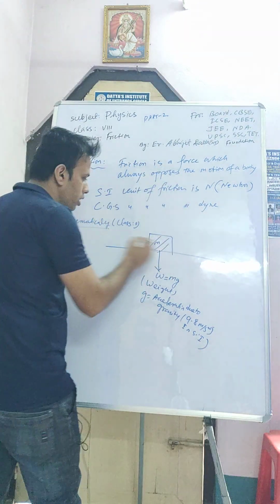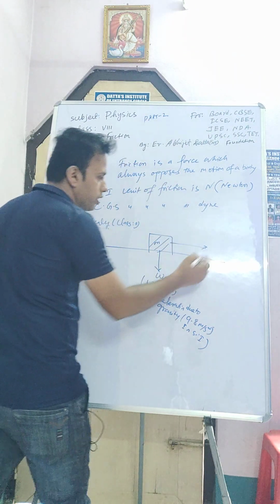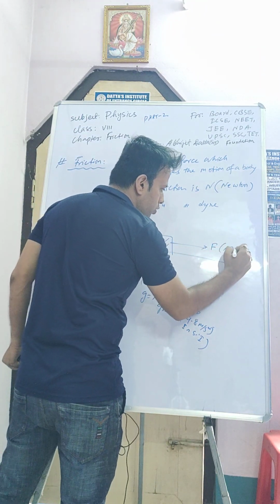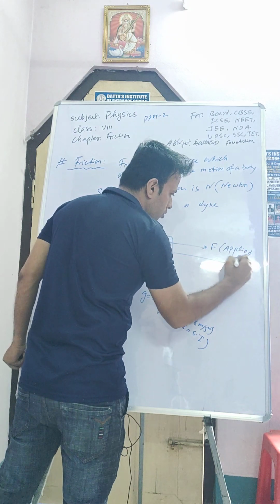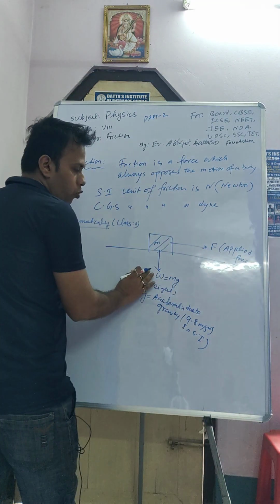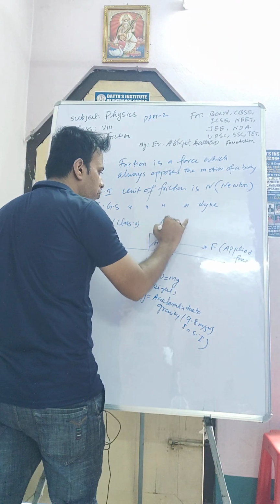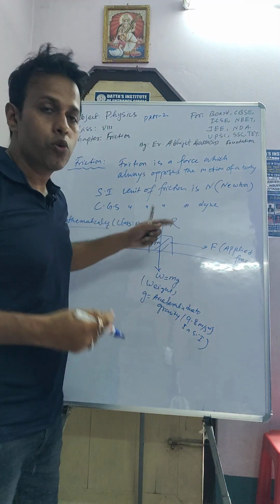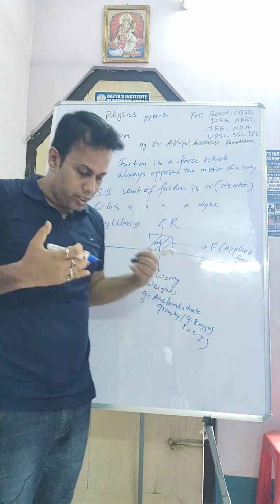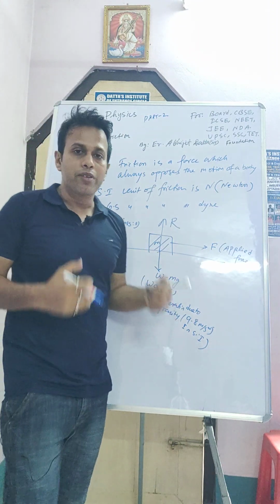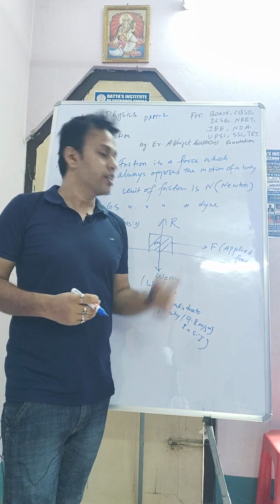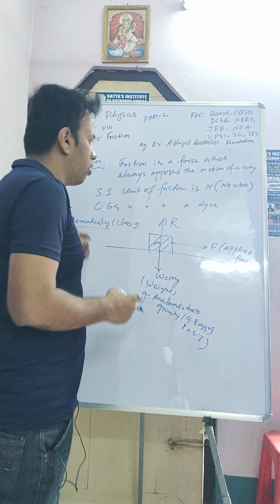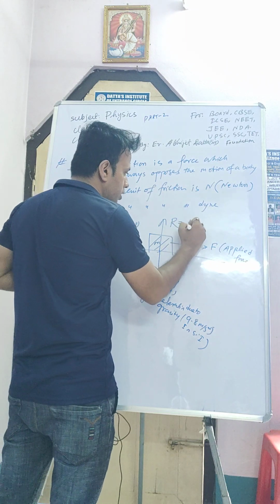Now if you apply one force here, if you push or pull, this one is F, that is the applied force. This one is weight, and here there will be another force, that is reaction. Due to this reaction we can feel weight. I am standing on my floor, and I feel my weight because of the reaction. If there is no reaction, we can't feel our weight. So this R here is the reaction.